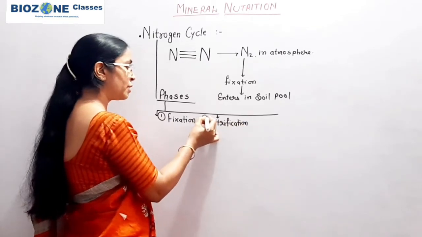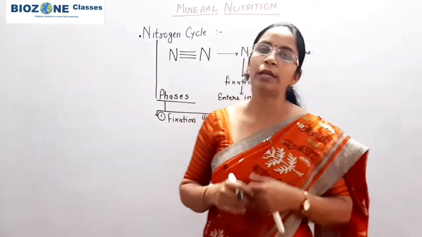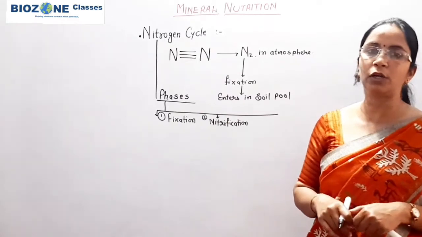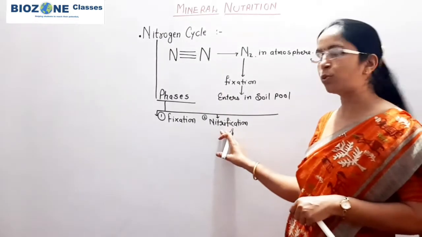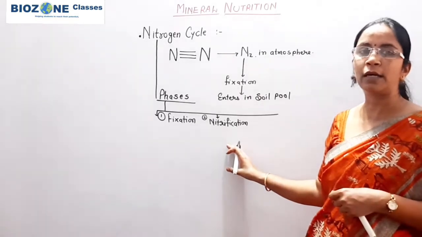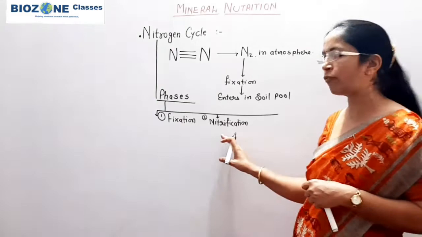Nitrification is the phase by which ammonia is converted into nitrite and nitrate. How does ammonia get converted into nitrate? It is a two-step process. Nitrification is also governed by prokaryotic microorganisms, predominantly chemoautotrophic bacteria.